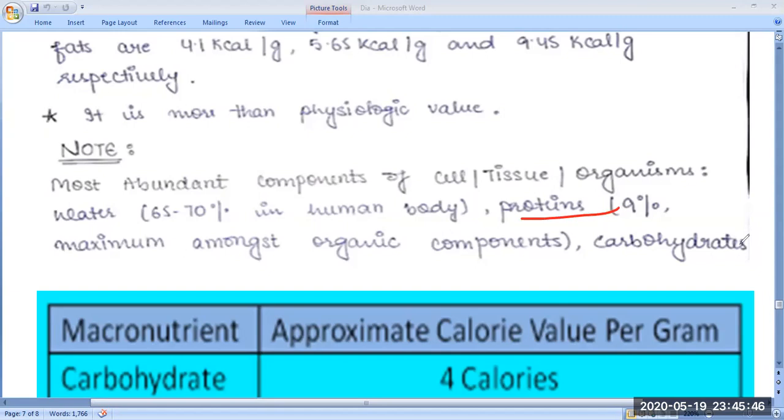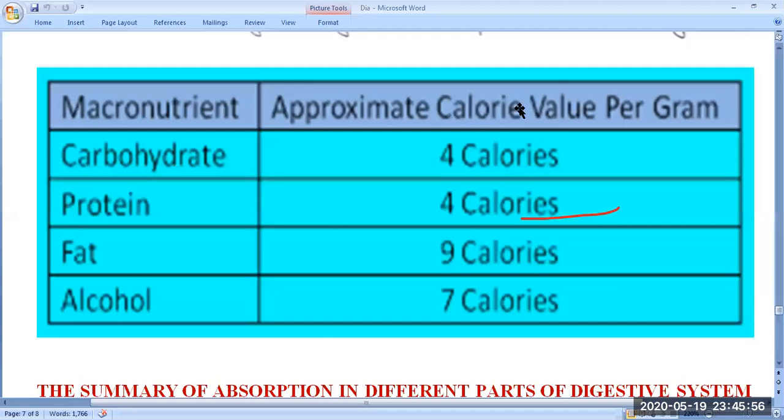Now we will see the calorific value here: macronutrients and approximate calorific value per gram. In this table you can easily understand. The maximum value, 9 kilocalories, is generally found in the case of fat.